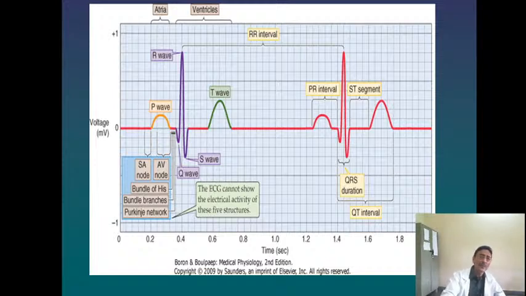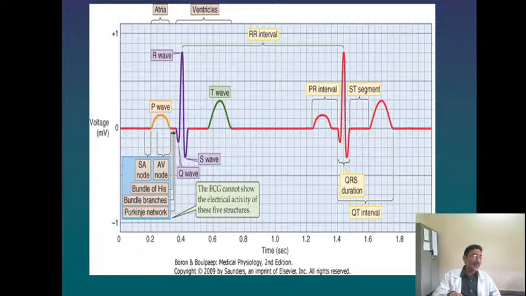In a 3:1 block, there are 3 P waves followed by 1 QRS complex, so that is known as a 3:1 block. All this comes under second degree heart block. And what is a complete heart block? In a complete heart block, the P wave is independent of the QRS complex, so both are irregular and not synchronized. That is, a P wave followed by a QRS complex is not happening, and if the ratio of P waves to QRS is more than 3:1 or irregular, then we call it a complete heart block.